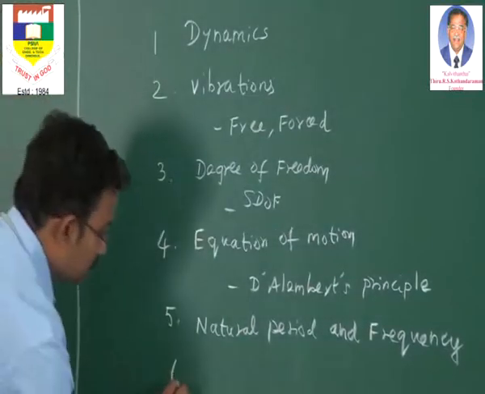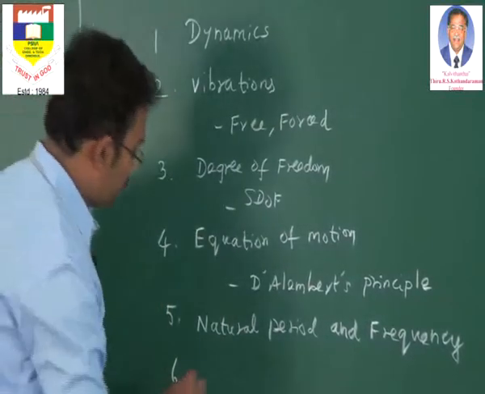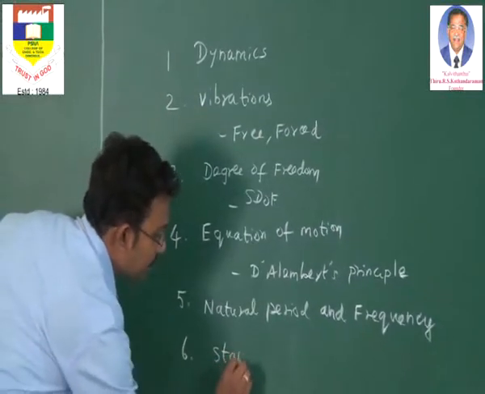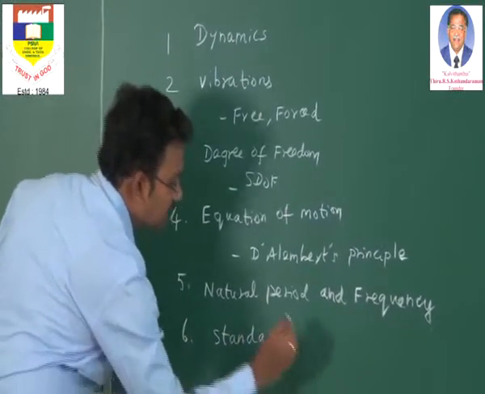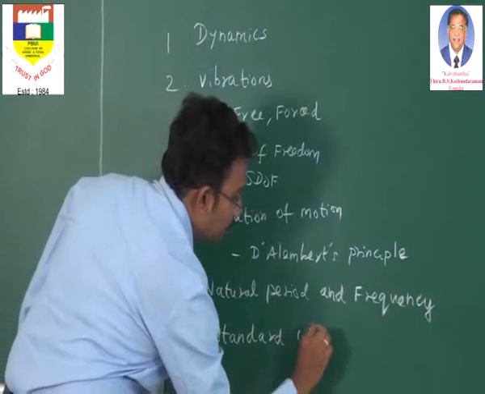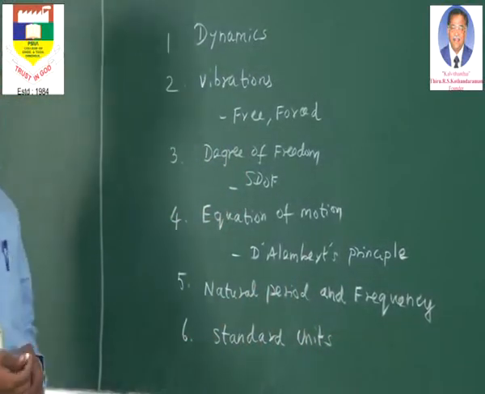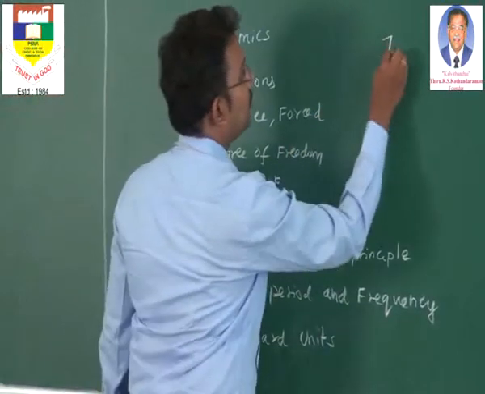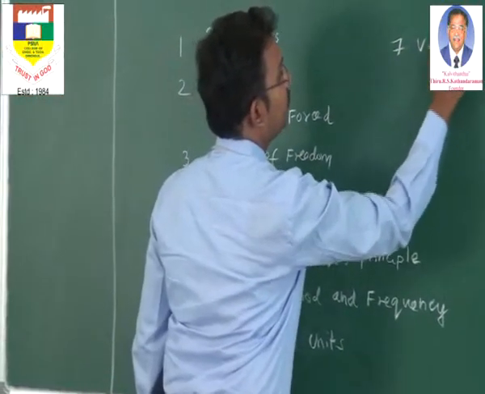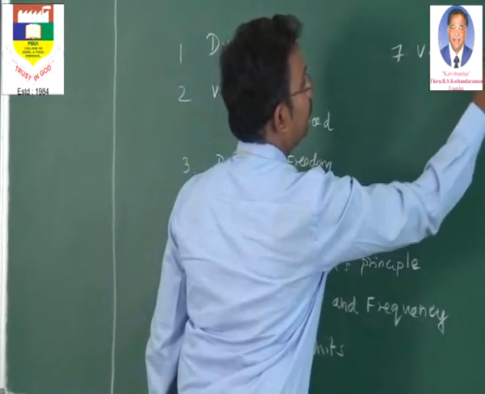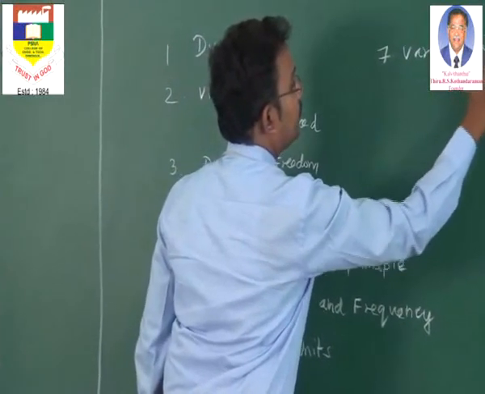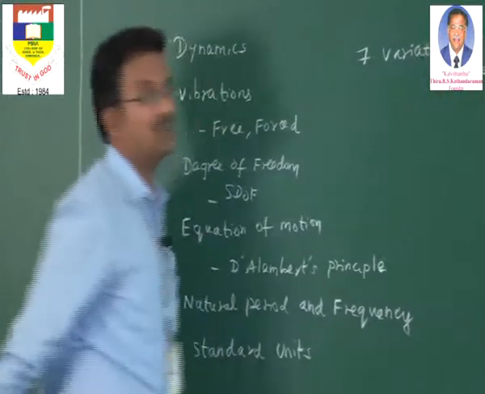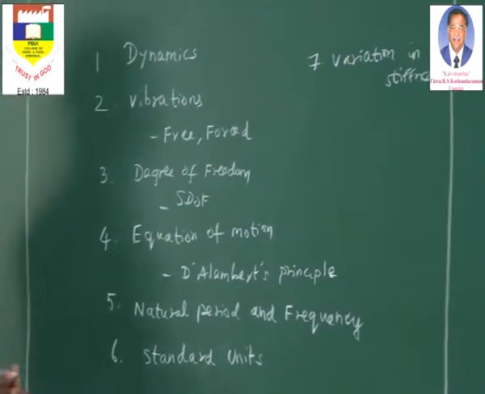Then we are going to discuss some of the standard units, because in SI system of units there are some standard units prescribed for defining the various parameters in dynamics. And after seeing the standard units we are going to see some of the variation in stiffness, because stiffness is again an important parameter when we are going to discuss about dynamics.